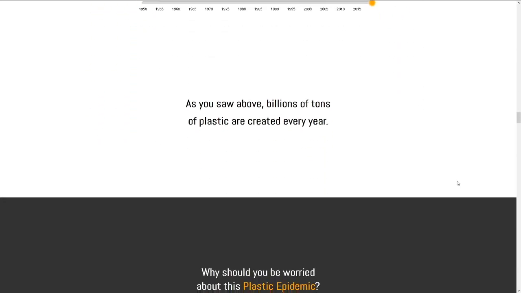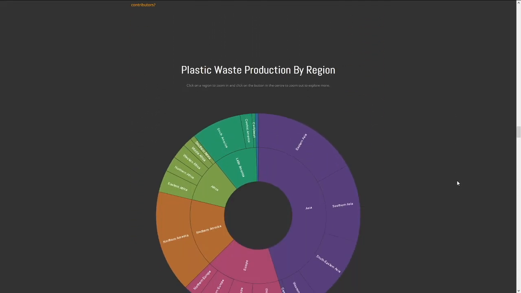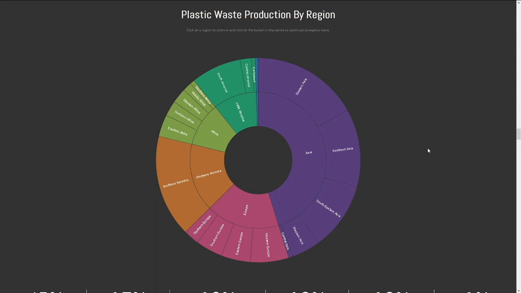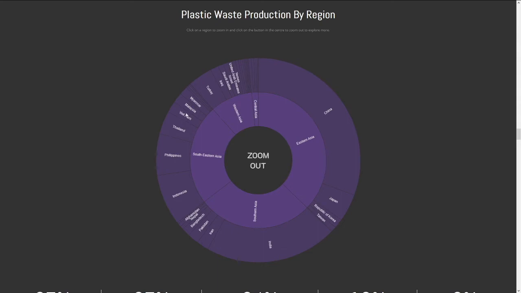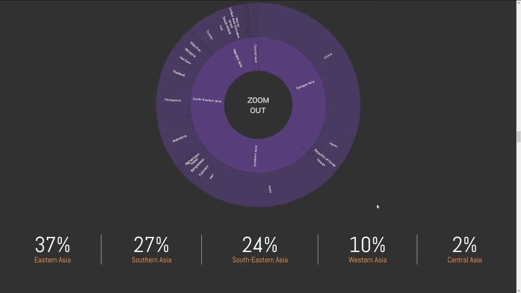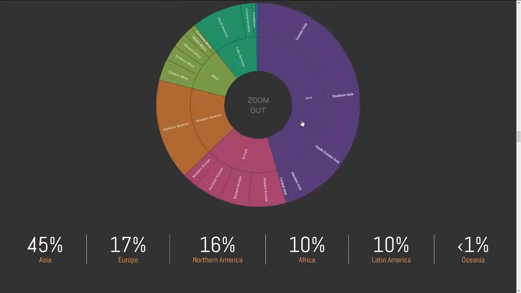But who are the biggest contributors? This sunburst gives us the answer. Each slice encodes that country's share of created waste. The first layer shows continent, then region, then country. We can see here that Asia is the largest slice, so we select it. With this you can see all of the regions and their countries. China represents the largest contributor in East Asia, and India is the largest contributor in South Asia. Below, the percentages represented by the slices are visible.